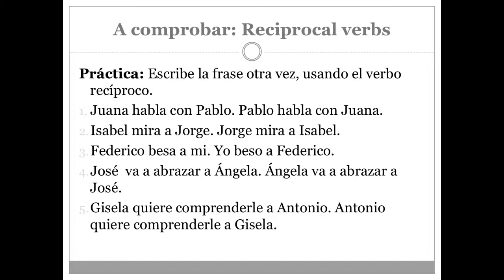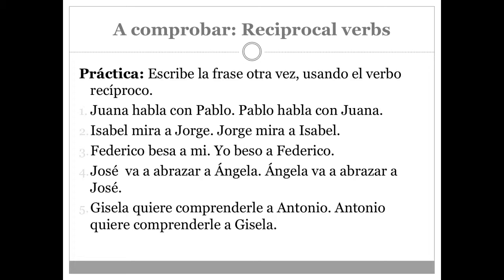Number 2, Isabel mira a Jorge. Jorge mira a Isabel. Isabel is looking at George, and George is looking at Isabel. Now let's say they see each other. Isabel y Jorge se miran. And if you want to say more specifically and clear it up, you can say Isabel y Jorge se miran el uno al otro.